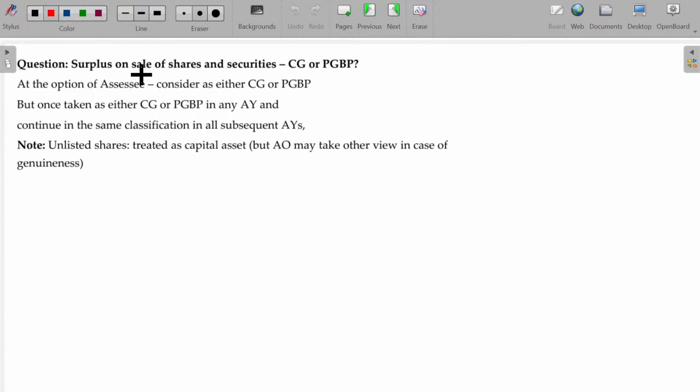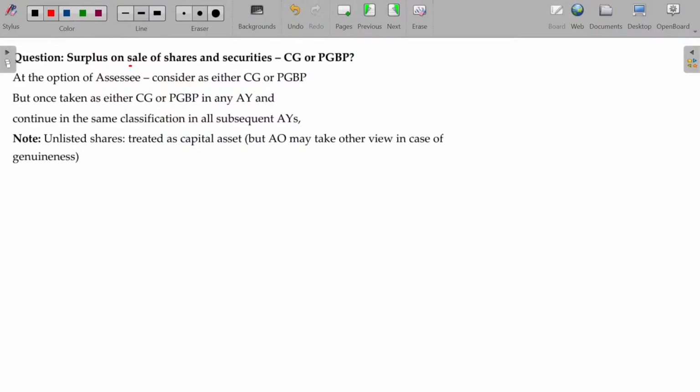So, surplus on sale of shares and securities. Now, if I ask you whether it's a capital gain or PGBP, how can we answer? Usually, it will be considered as capital gain, but if you consider this as PGBP and assess it as PGBP for a long period, then you can continue to assess under the PGBP head itself. This is the option of the assessee. But once it is taken as either CG or PGBP in any assessment year, then you have to continue the same for all the subsequent assessment years. Right.